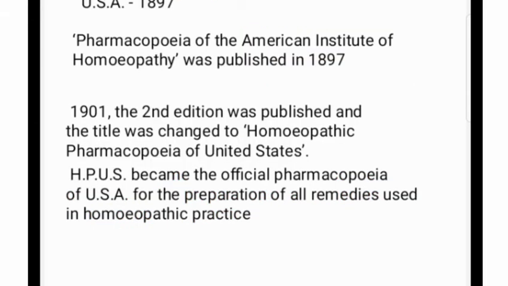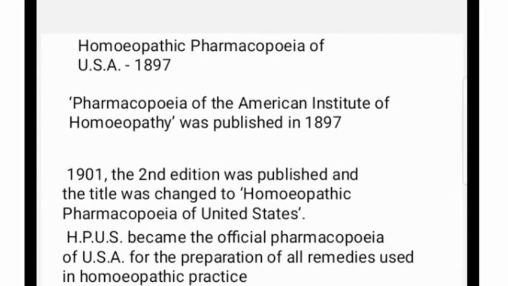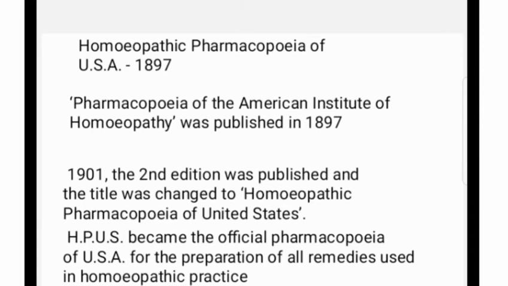Then the homeopathic pharmacopoeia of the USA, which was based on the American Institute of Homeopathy, was first published in 1897. The second edition in 1901 changed the title to Homeopathic Pharmacopoeia of the United States. After that, HPUS is the official pharmacopoeia for the USA, which covers the preparation of remedies and how to practice homeopathic medicine. All those things are written in it.